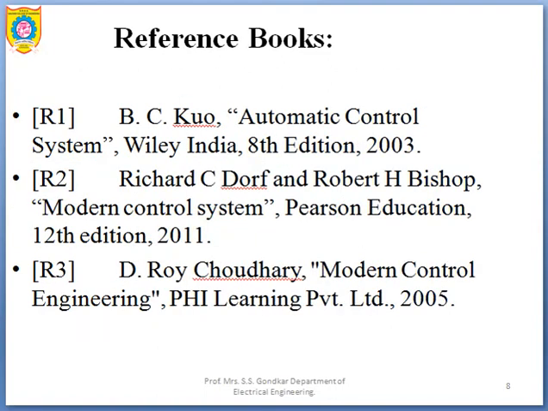Then we have some references. B.C. Kuo is one of the reference books for control systems. Then the next one is Richard Dorf and Robert Bishop, that is Modern Control Systems. And the third reference book is D. Roy Choudhury, that is for Modern Control Engineering. So these are the books which we will have as references.